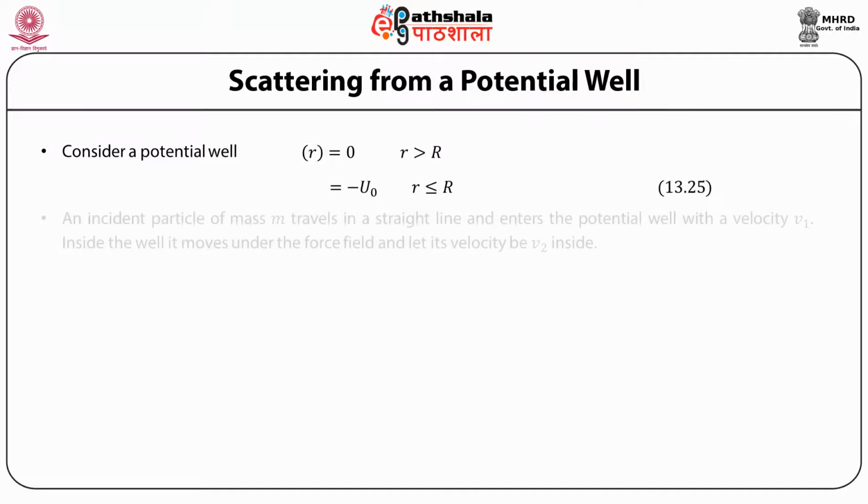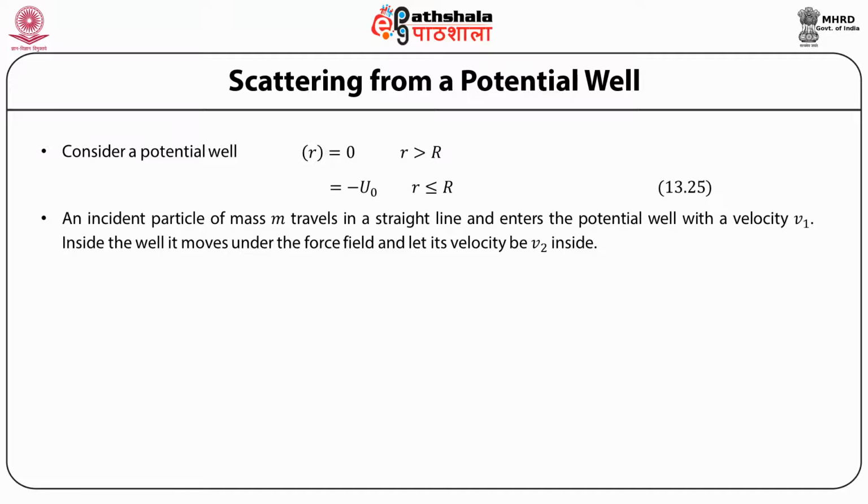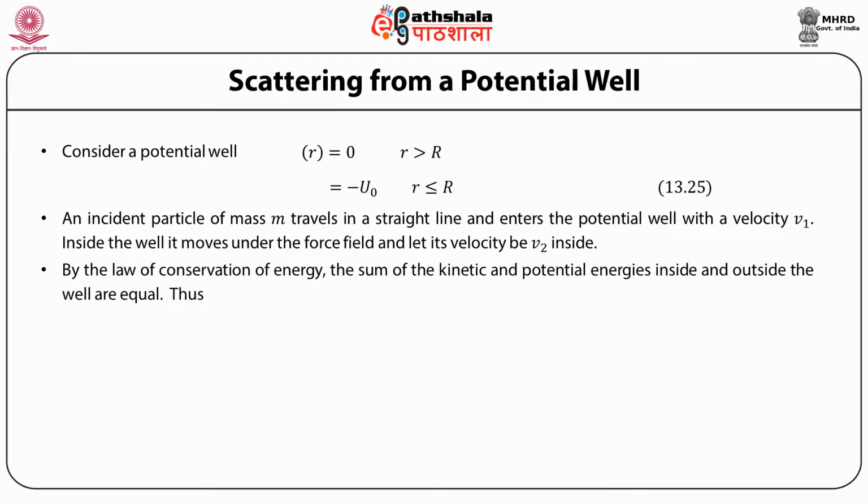Now consider an incident particle of mass m traveling in a straight line which enters the potential well with a velocity v1. Inside the well, it moves under the force field and let its velocity be v2 inside. By the law of conservation of energy, the sum of the kinetic and potential energies inside and outside the well are equal.